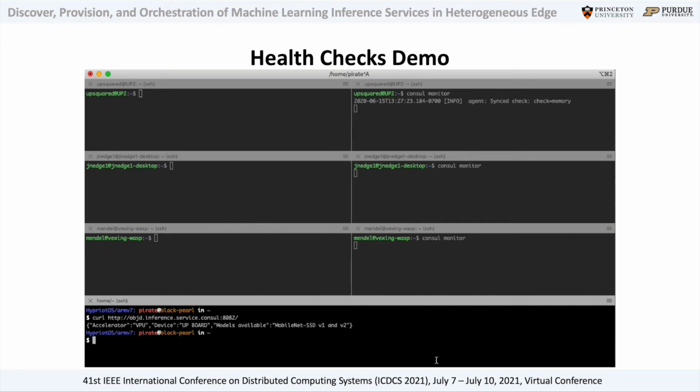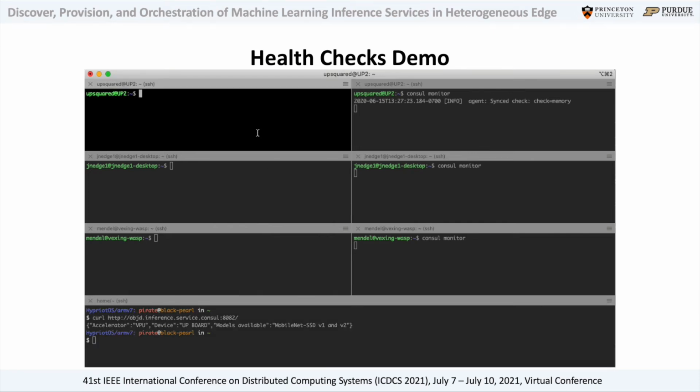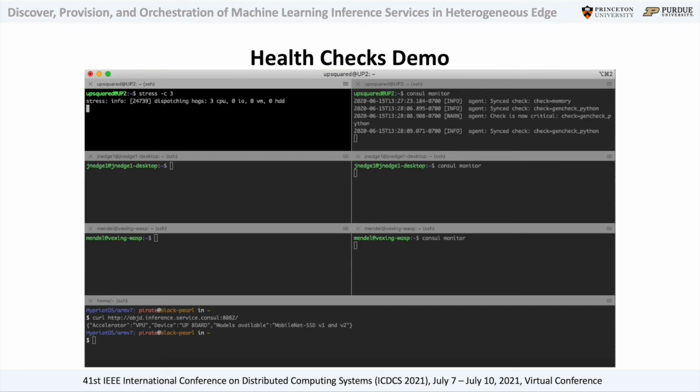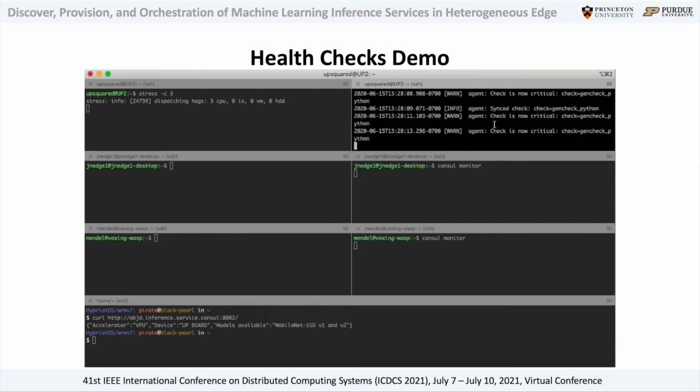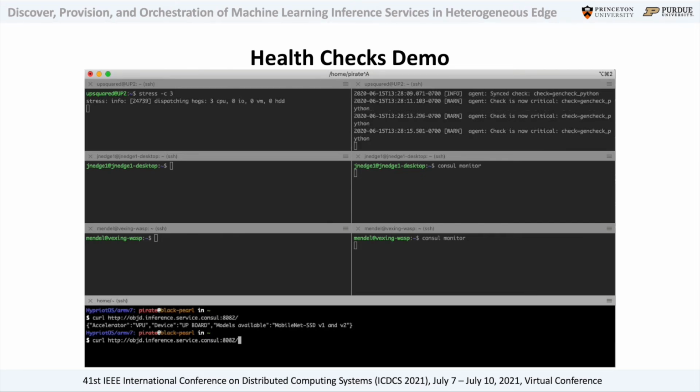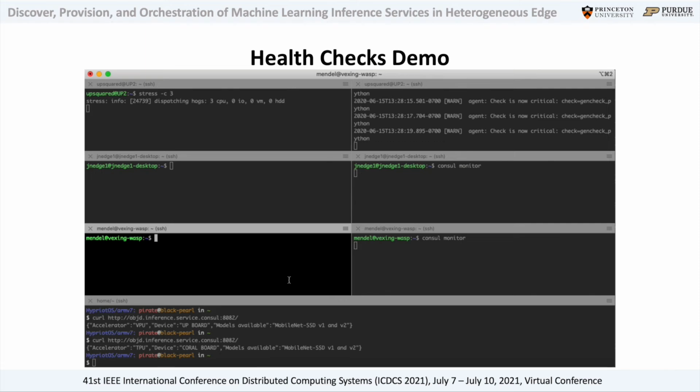Now we are going to log in to this UP board and add some fake stress on the CPU of such device. Once the device gets overloaded over a certain threshold, the CPU health check will trigger the critical state. The consequence is that if we now make again a request for an object detection service, we will receive the response from the Coral board, while the UP board will remain unavailable as long as the overload status persists.